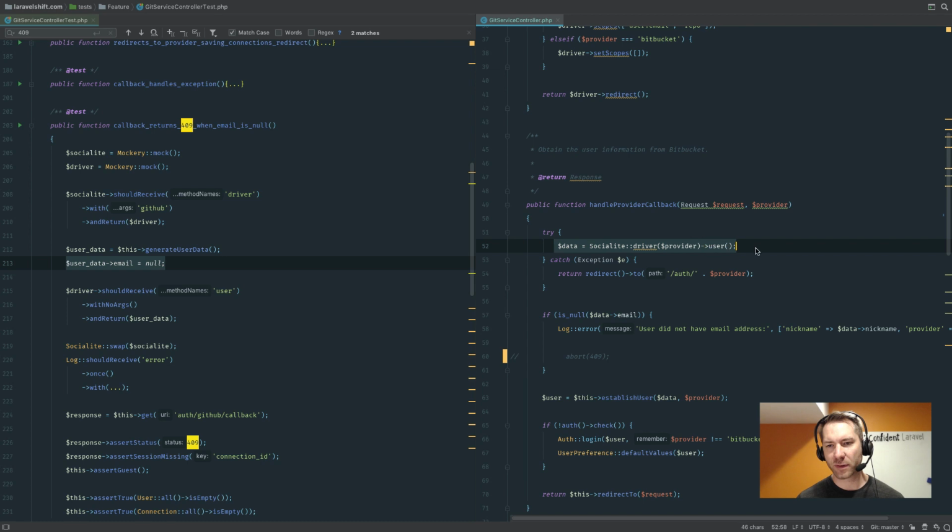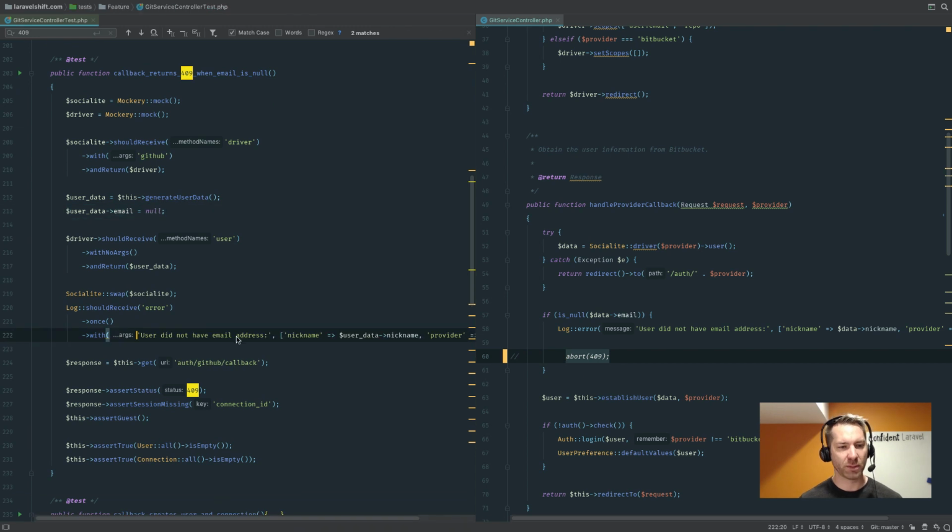So basically, the driver's set up as GitHub. It's going to get a call to user. It's going to give me that data back, which has a null email address. That's going to trigger this particular guard clause to make sure that that 409 is happening.